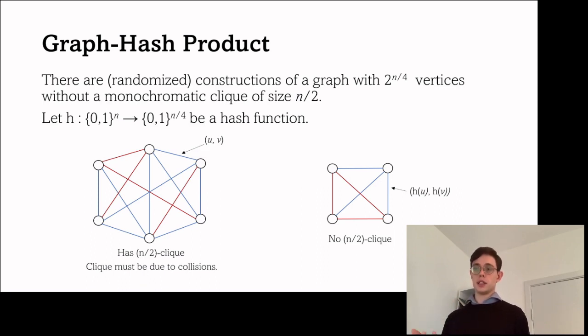And the interesting thing here is that we know that the smaller graph does not have a clique, and in particular, this larger graph is exactly large enough such that Ramsey's theorem applies. So we know that it must have a clique, and in particular, this clique must have been introduced by the collisions in the hash function. So if the Ramsey solver gives us back a monochromatic clique, we can use that to find a collision in the hash function. And this is the approach that's used to show PWPP hardness of Ramsey and Sunflower.